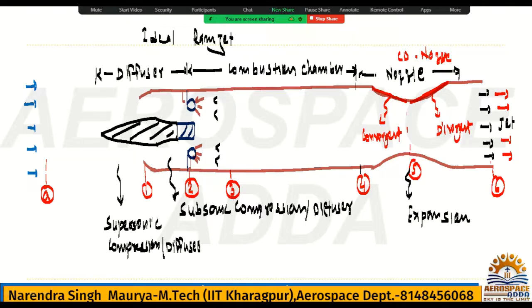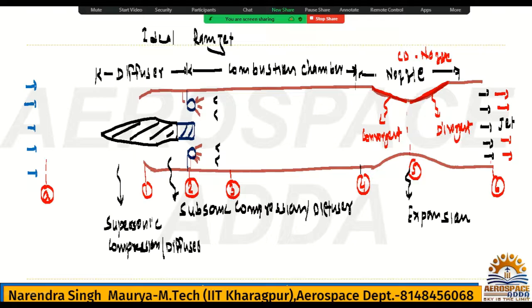Now we'll draw the TS plot for this. Before going to the TS plot, because I am considering ideal, for the ideal condition we need to write the station values, total pressure and total temperature. If I clear it first, then going to the TS plot will be very easy for you.